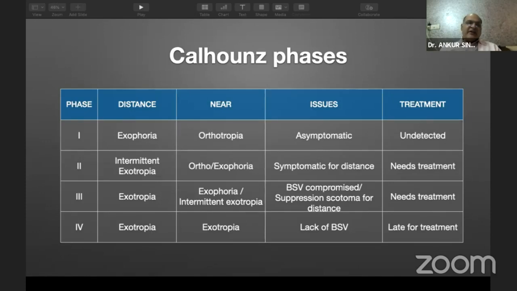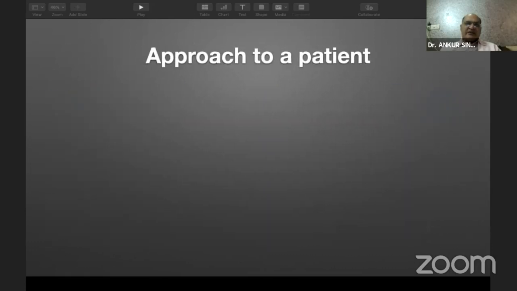And in phase 3, we have exotropia for near, and exotropia or intermittent exotropia for distance. Now, this is the place where binocular vision actually starts getting compromised, and they also need treatment. And in phase 4, we have lack of binocular single vision, and there is exotropia for distance and near both, and such patients are late for treatment in terms of intermittent divergent squint.